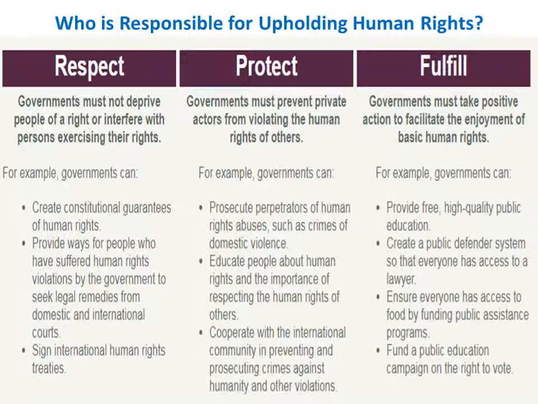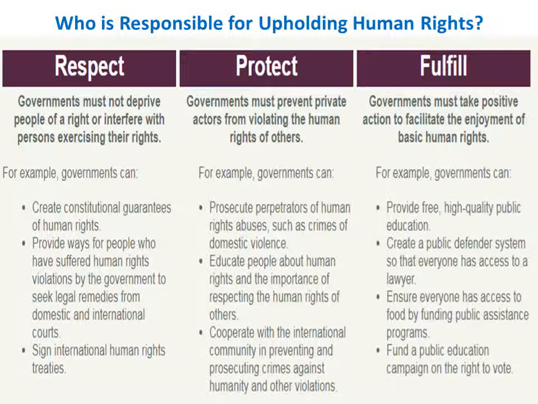For example, governments can create constitutional guarantees of human rights. In our constitution, we found Part 3, 32 fundamental human rights, showing that our government is respecting human rights. Similarly, it provides ways for people who have suffered human rights violations by the government to seek legal remedies from domestic and international courts, and signs international human rights treaties. These three things fall under respect. Protect. Who protects? Government must prevent private actors from violating the human rights of others.